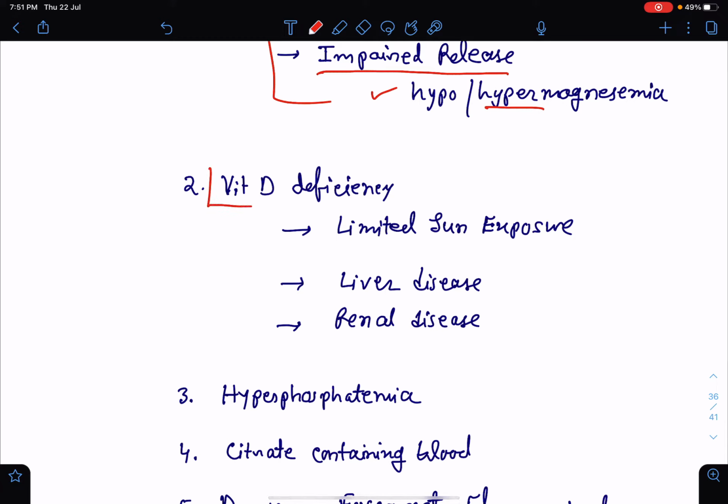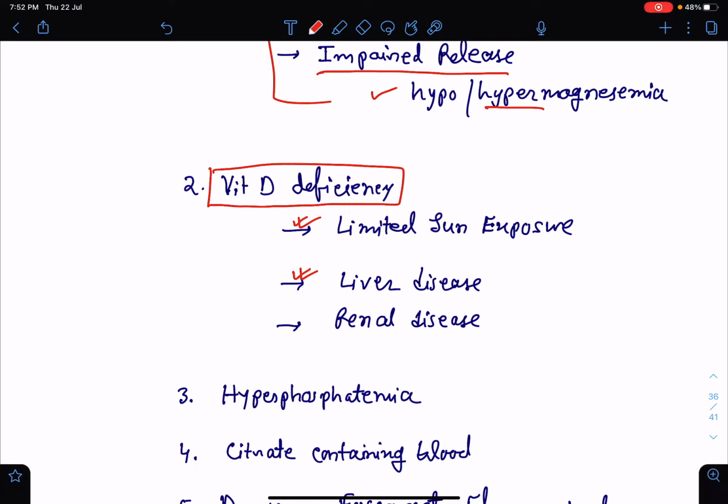Now, vitamin D deficiency will also lead to hypocalcemia, because in my previous class I talked about how vitamin D causes absorption of calcium from the intestine, thereby maintaining the calcium level in the blood. So if there is vitamin D deficiency, there will be hypocalcemia. Vitamin D deficiency may be a result of limited sun exposure, which is mainly seen in the elderly population, or liver disease, because the precursors for vitamin D are synthesized in the liver.